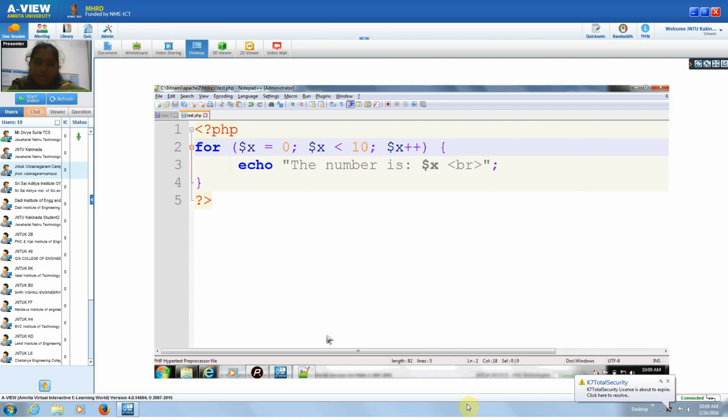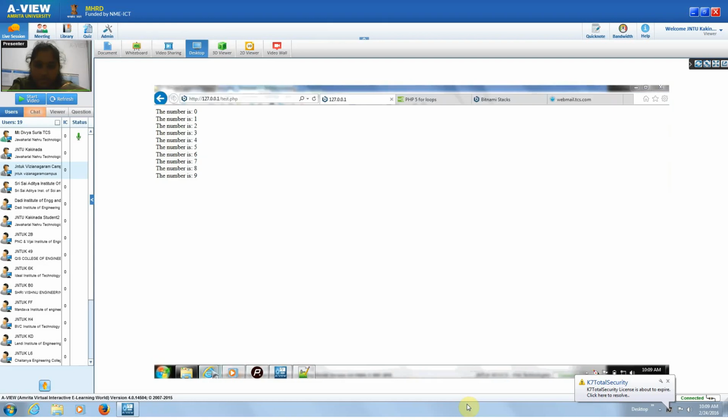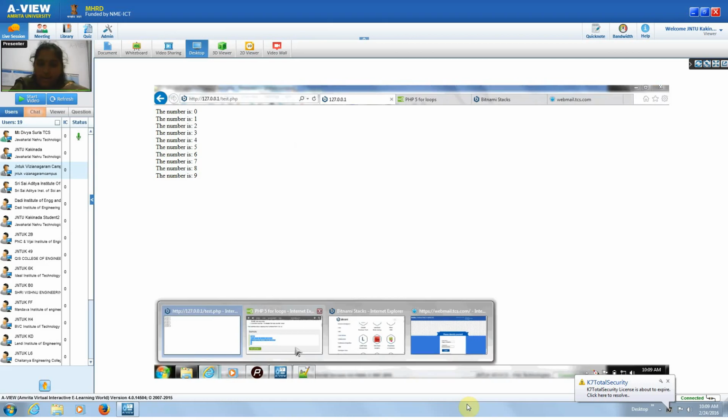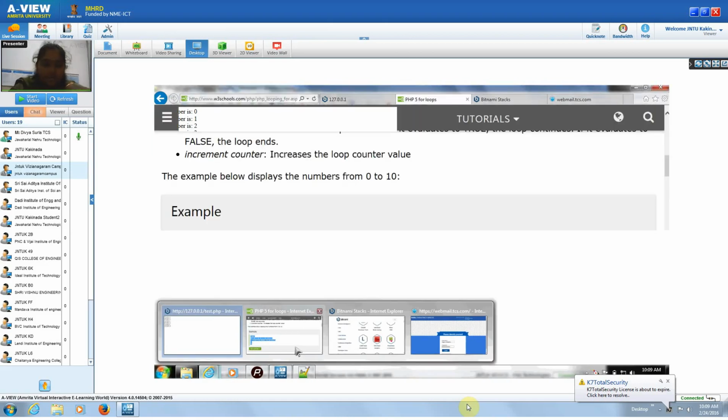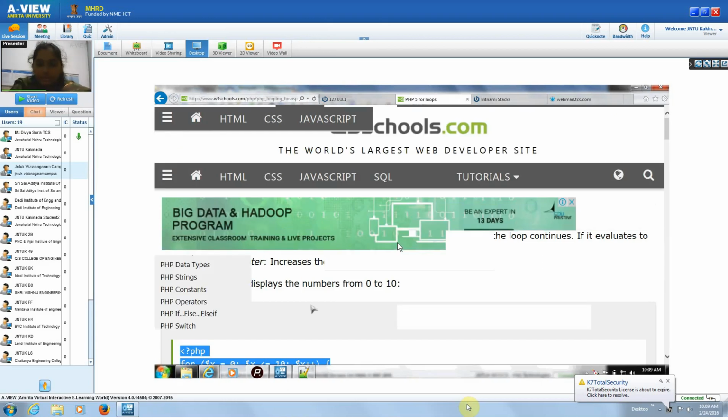Similarly, we have while loops. While loop is also similar to this for loop, but we have different types of conditions here. Different syntax will be there for while loop.